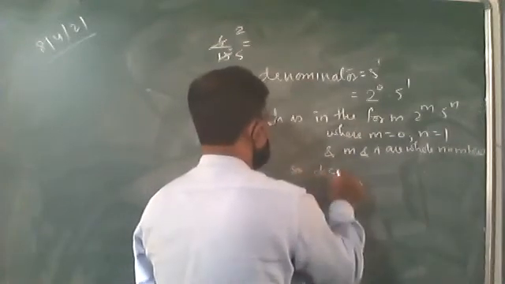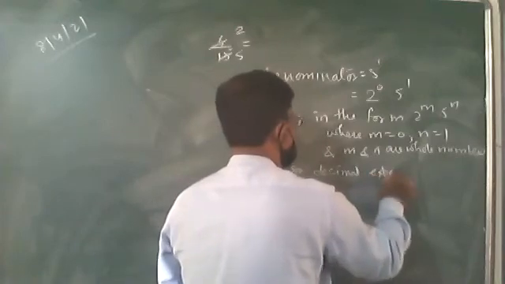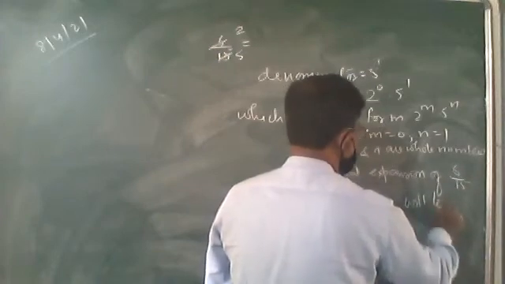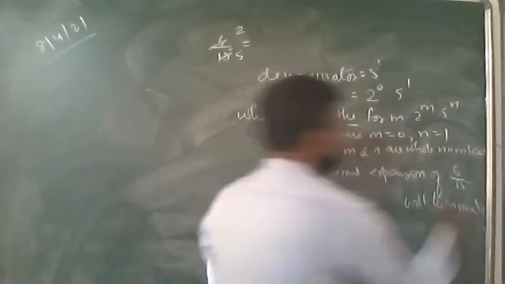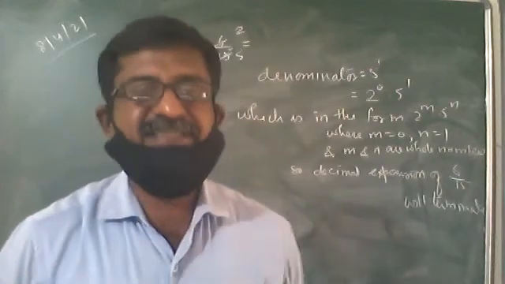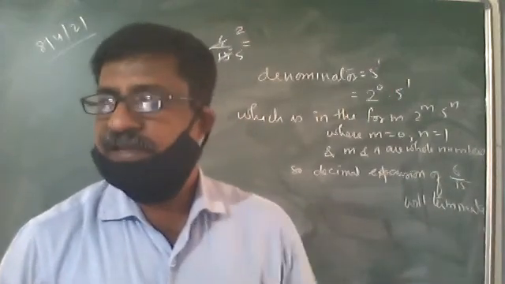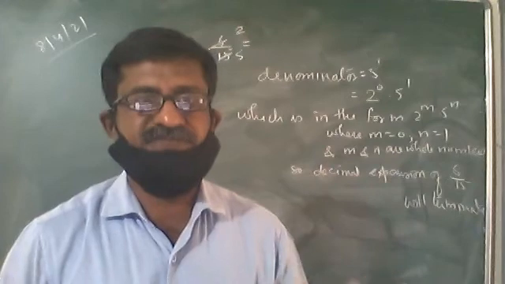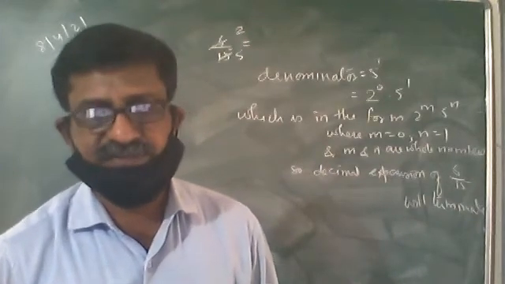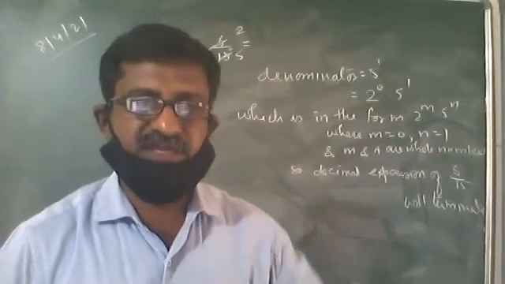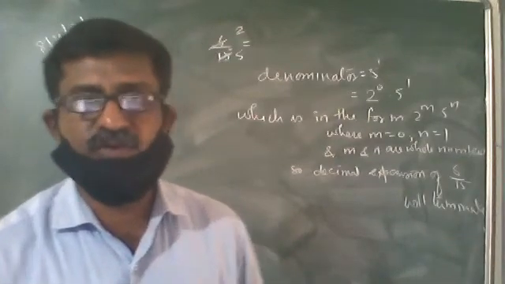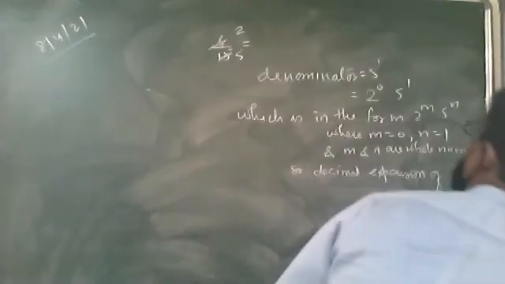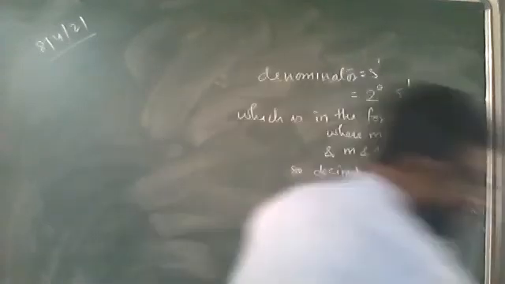So the decimal expansion of 6 upon 15 will terminate. The reason is it is in that particular form. Make sure that the number which you are writing is in its simplest form. Cancel it by whatever number it is possible to cancel. Don't directly write that 15's factors are 3 into 5, and since 3 is present over here, it is non-terminating. Don't write it that way. First you have to cancel it by whatever number it is possible to cancel. I take another example. Suppose we have taken 11 upon 13.